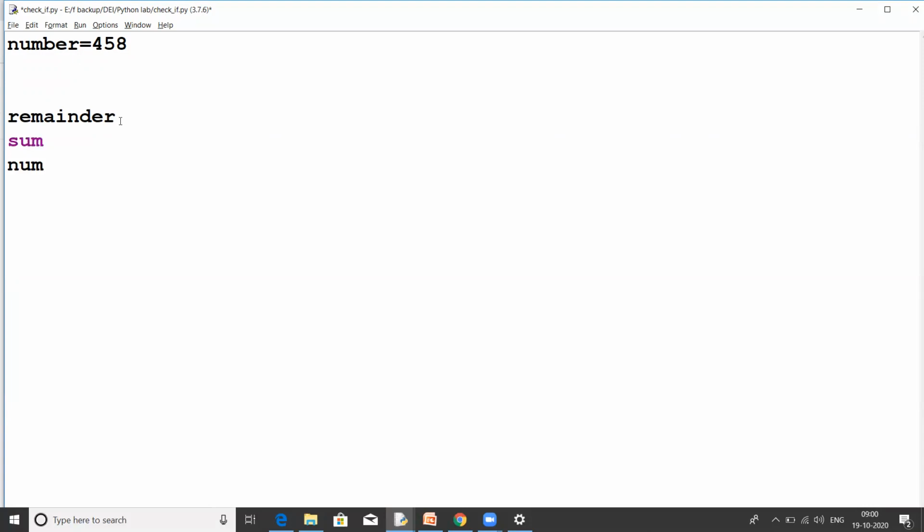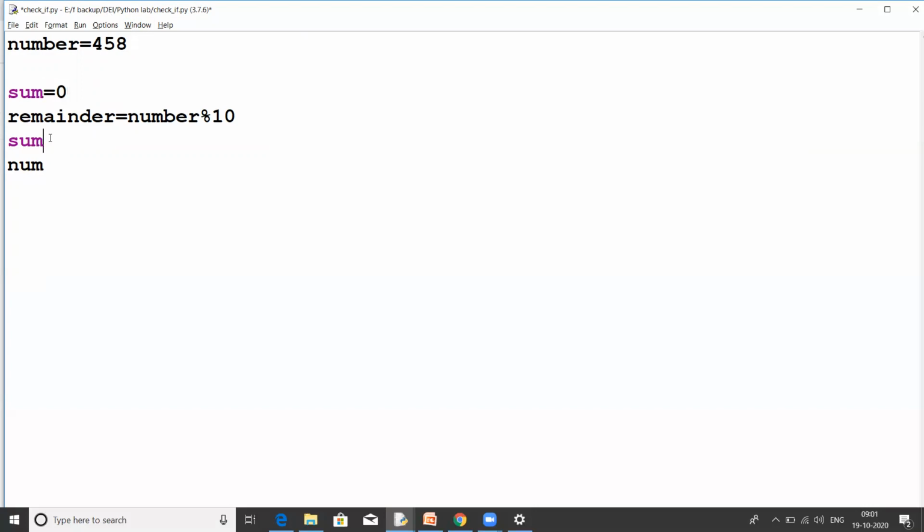So what I will do is, I will first try to extract this remainder and store it in this. So how can I extract this remainder? By simply dividing this number by 10, right? So I will say remainder is equals to number modulus 10. So this will give me this remainder 8. Now say I have a value in sum which is 0.